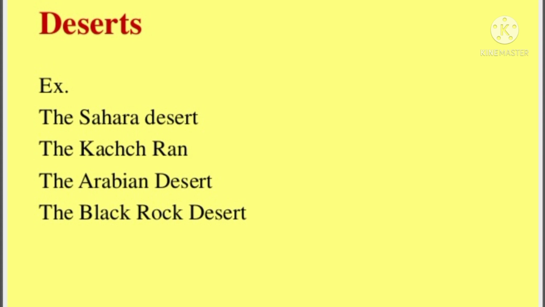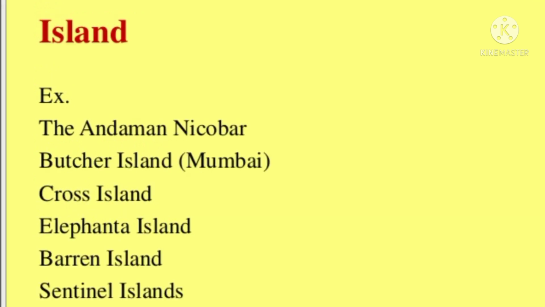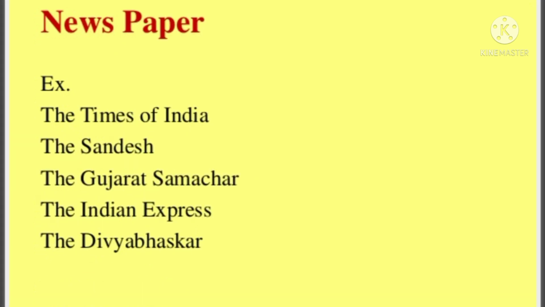We use this article before the names of deserts like the Sahara Desert, the Khanj Desert, the Arabian Desert, the Black Rock Desert, etc. When we say the names of islands like the Andaman and Nicobar, Butcher Island, Cross Island, etc., we use article the or the definite article.